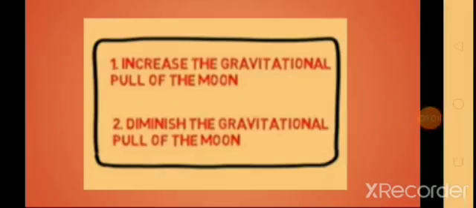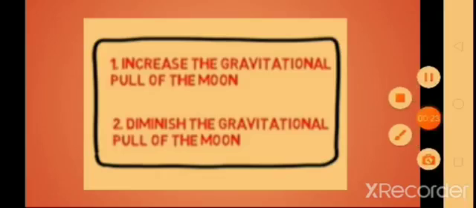So hence we can say that tides are caused due to two reasons: first, increase in the gravitational pull of the moon, and second, diminishing of the gravitational pull of the moon.